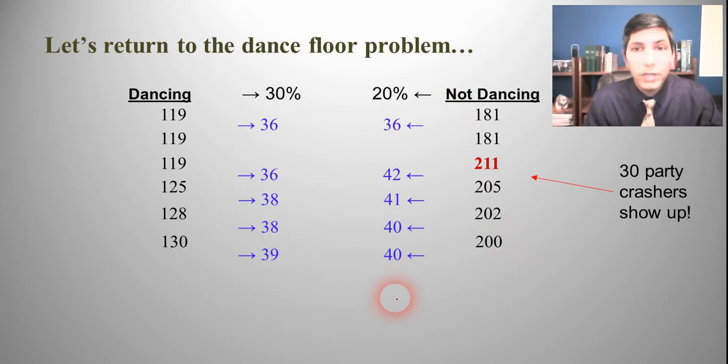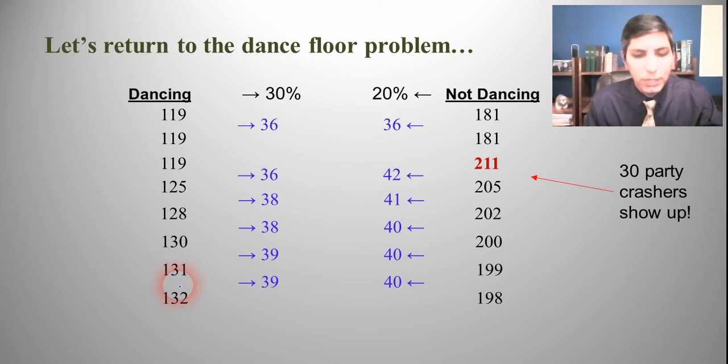So we have a net change of positive 1 in the direction of the dance floor. So it's 131, 199. Do it again. 30% of 131 is 39, and 20% of 199 is 40, so it's positive 1 toward the dance floor, so it's 132, 198. Do it again.